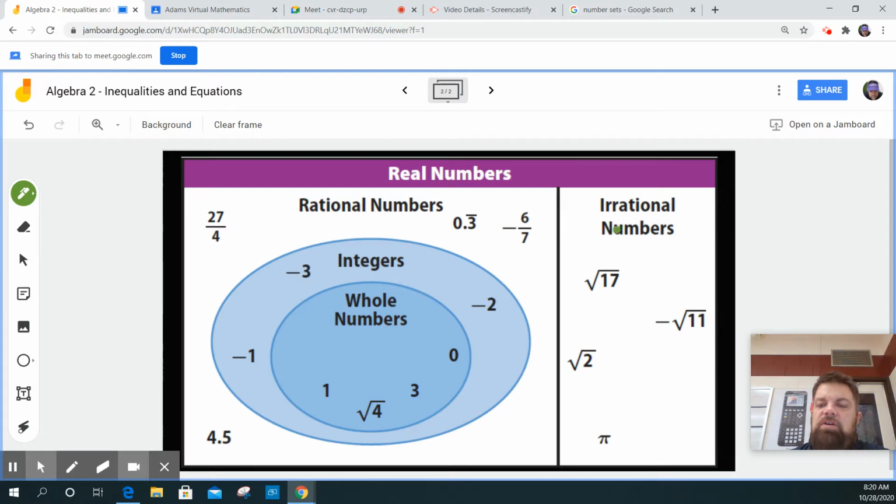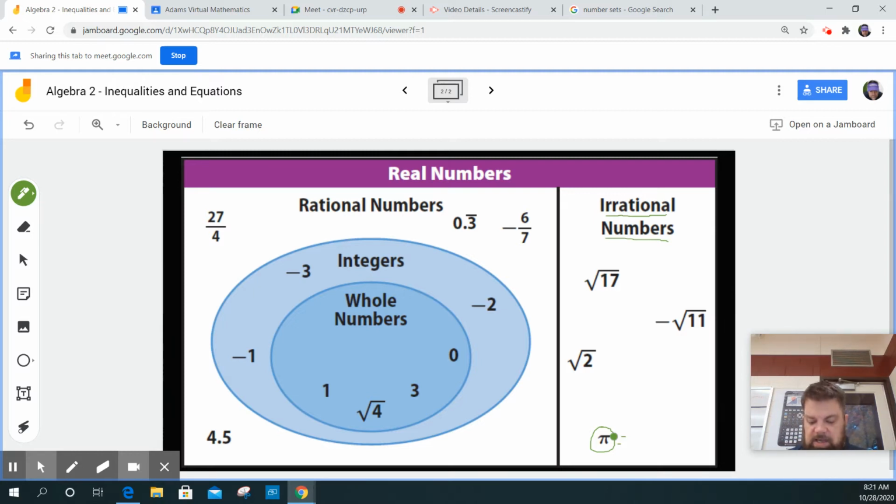are irrational numbers. Now, if you want to know if a number is rational or irrational, it's easier to think of the irrational numbers, and if it's not irrational, then it's rational. So an example of that is pi. Now, the reason pi is not a rational number is because it is a non-repeating, non-terminating decimal, okay?